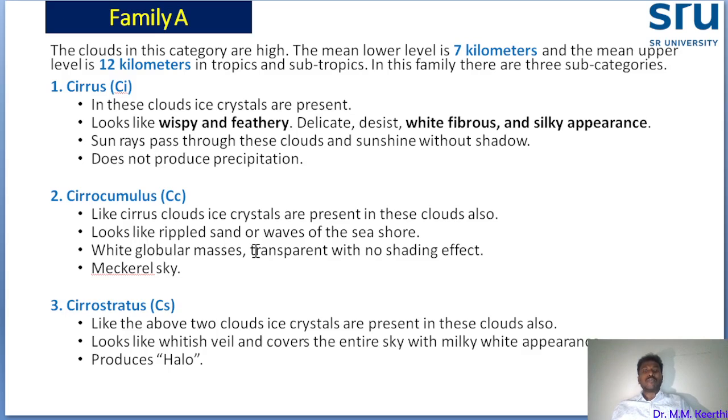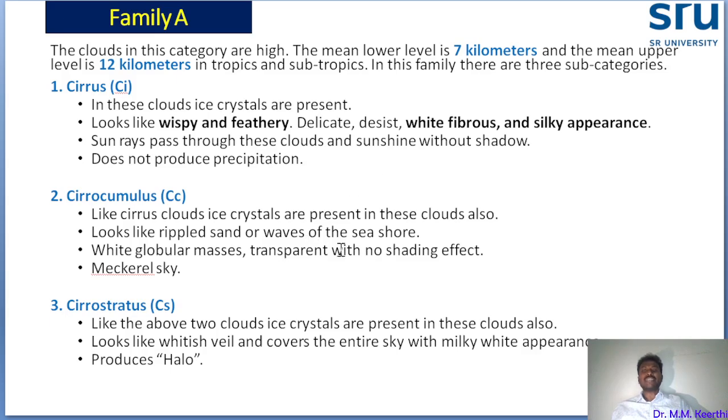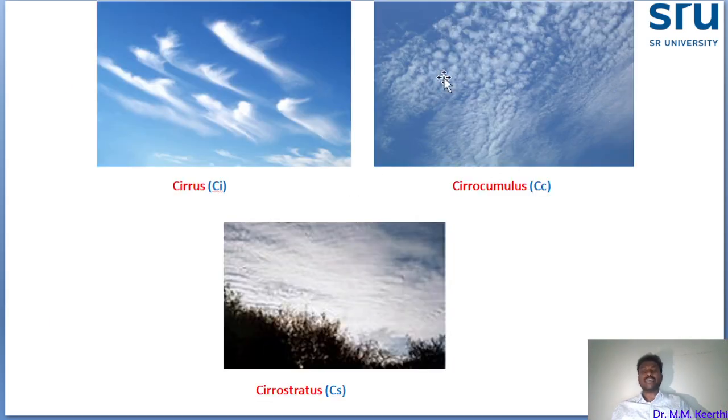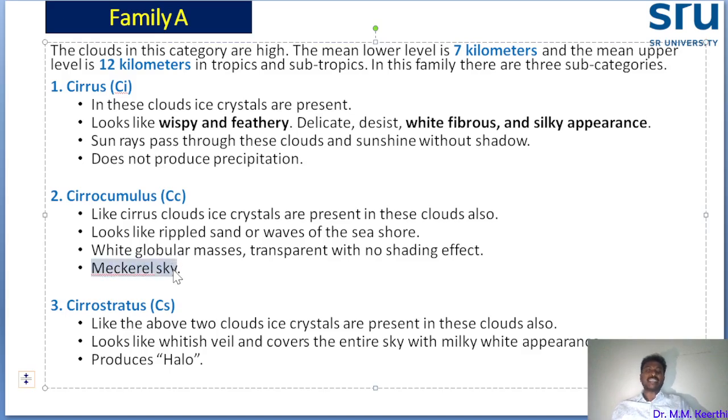And another identification: small white globular masses, and transparent with no shade. These clouds also do not create any shade effect. And this is called a mackerel sky. This cirrocumulus comes under the mackerel sky.